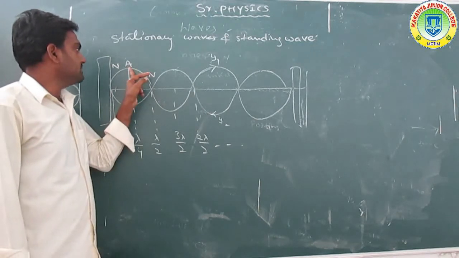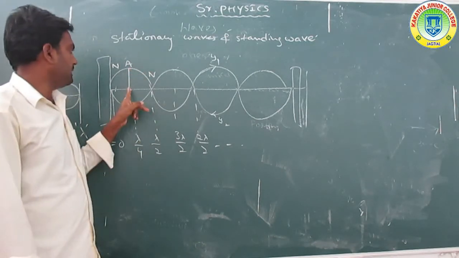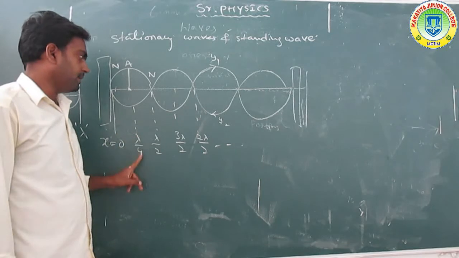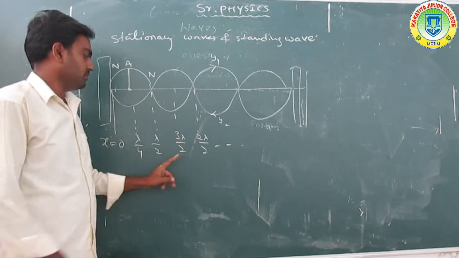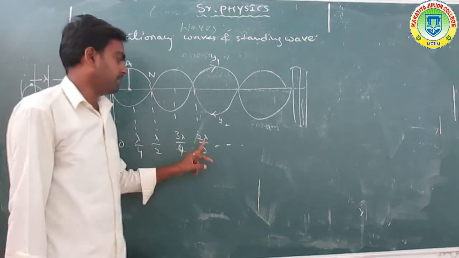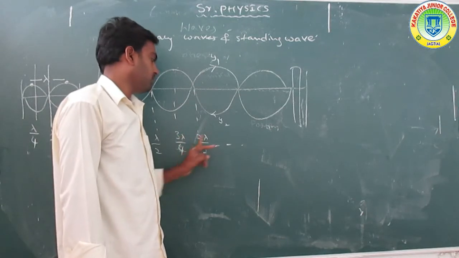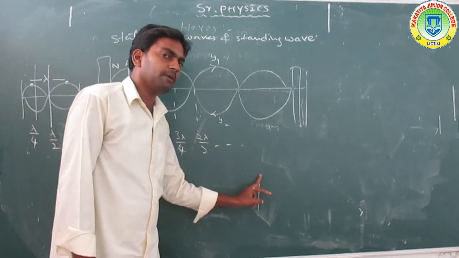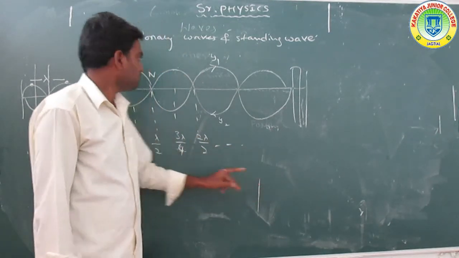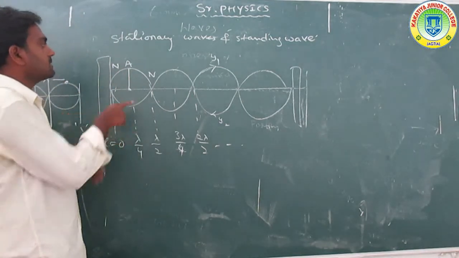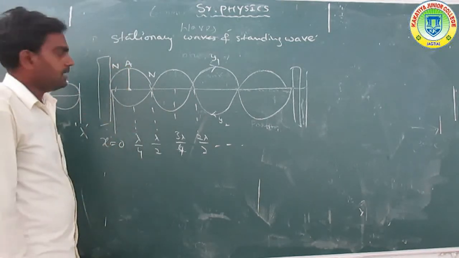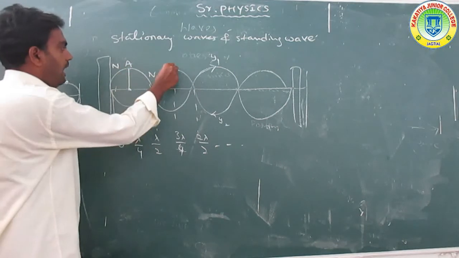So these points are antinodes. The antinodes are at lambda by 4, 3 lambda by 4, 5 lambda by 4, 7 lambda by 4, etc. Those positions are called antinodes.